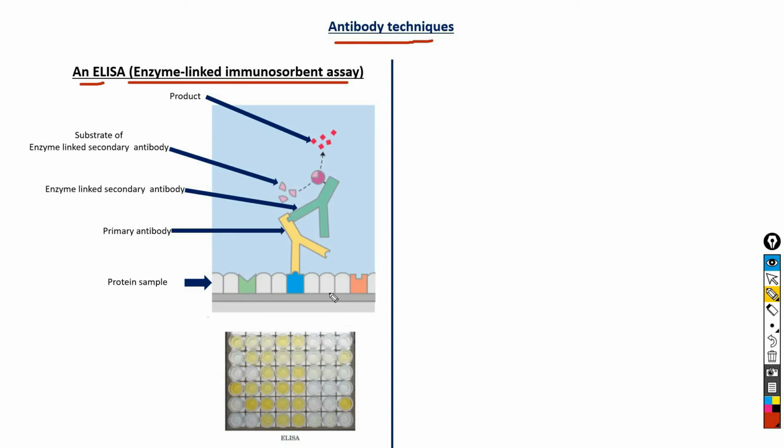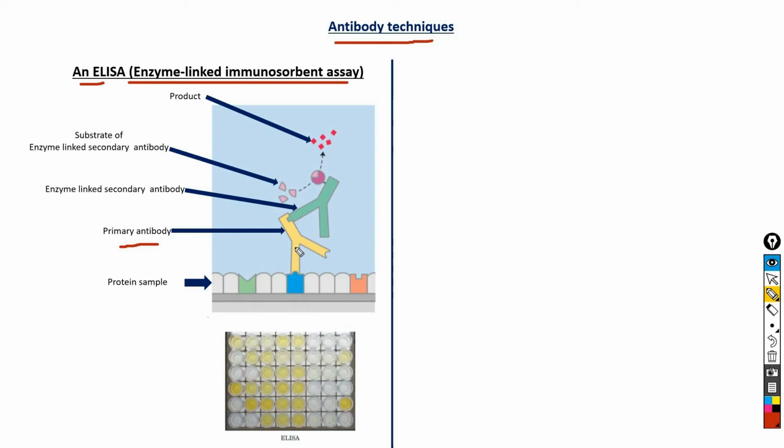The purpose of washing the surface with non-specific protein is to block proteins introduced in the subsequent steps from adsorbing to unoccupied sites. As you can see here, the white blocks represent the adsorbed non-specific protein, so the unoccupied sites are already taken, which prevents binding of the proteins added in the subsequent steps. Now the surface is treated with a solution containing primary antibody. The primary antibody is an antibody against the protein of interest.